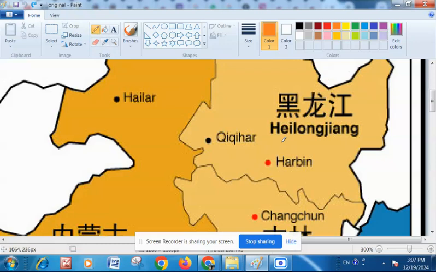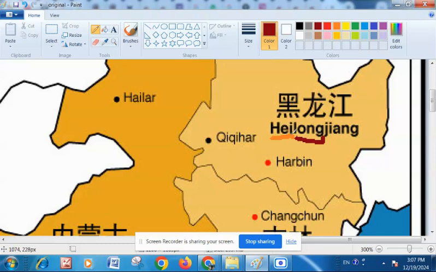So the first word for this syllable is H initial and EI final. So H initial, EI final, we pronounce it as Hei, Hei. Let us look at the second word. The second word is L initial, ONG final. So this will be read as Long, Long. Notice we are not yet using the tone. We are just focusing on the pronunciation of the initial and the final.